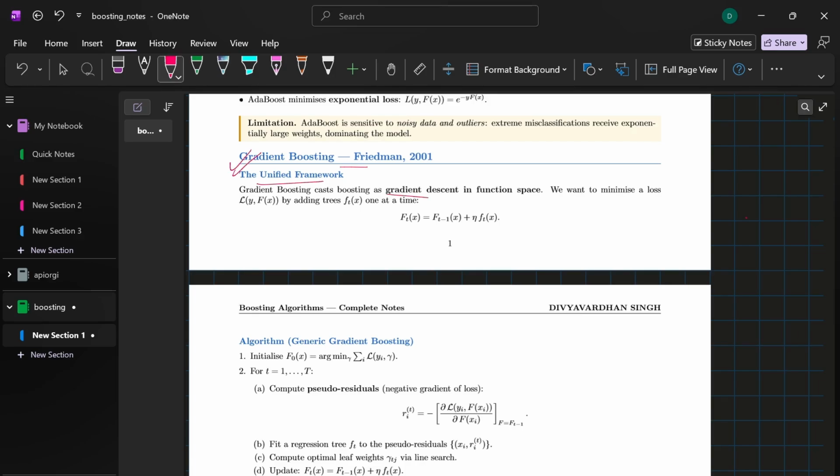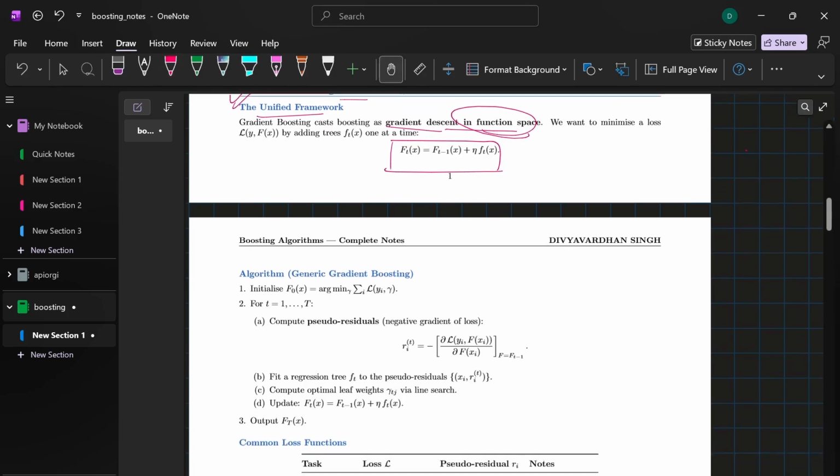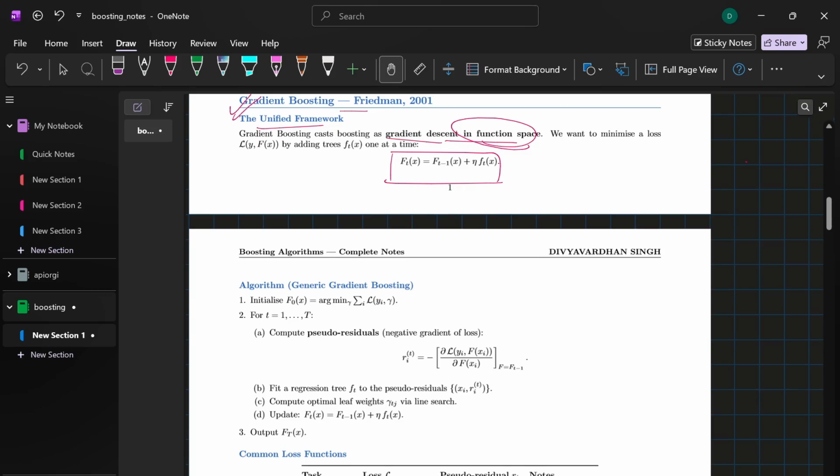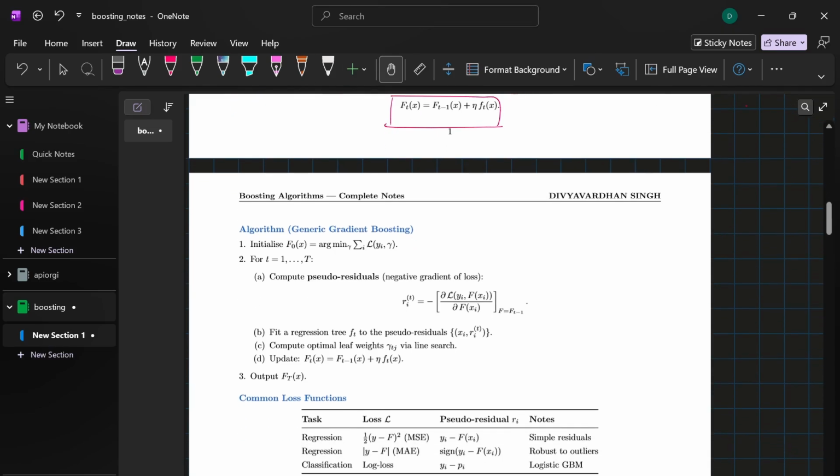Instead of changing data weights, GBM frames boosting as an iterative optimization problem where we perform gradient descent directly in function space. Okay, so now we are given this formula. Let's see how it works. If you choose a standard mean square error loss function and take the derivative of it, something incredibly beautiful is revealed.